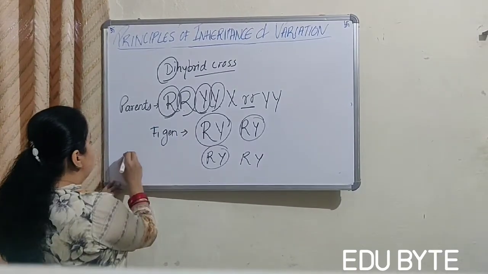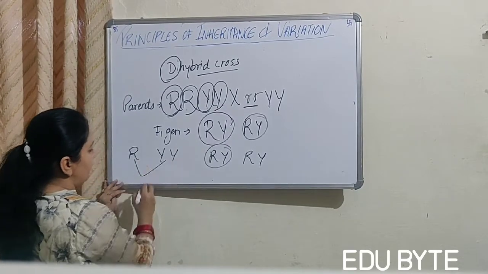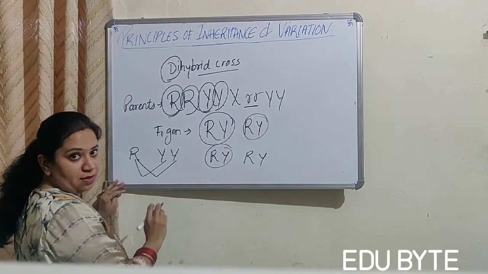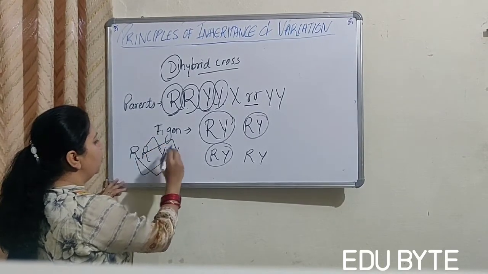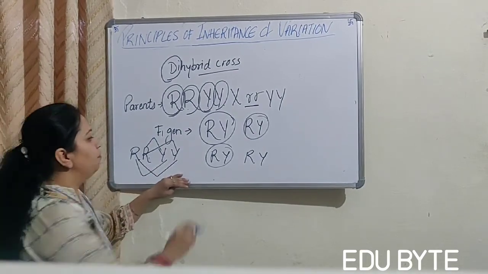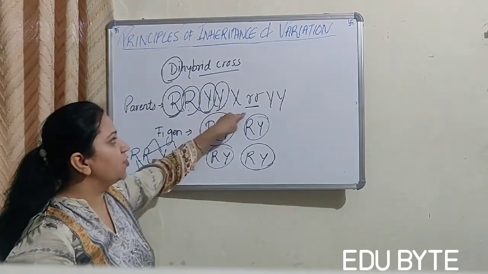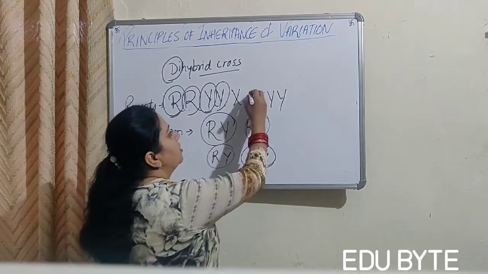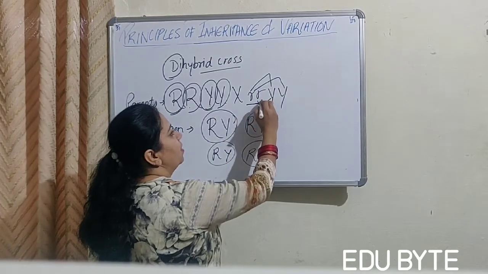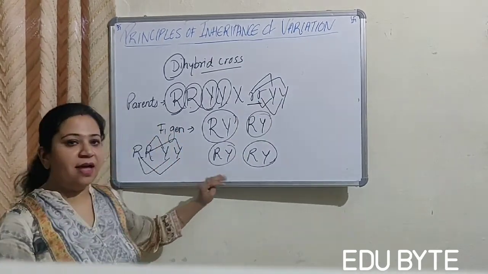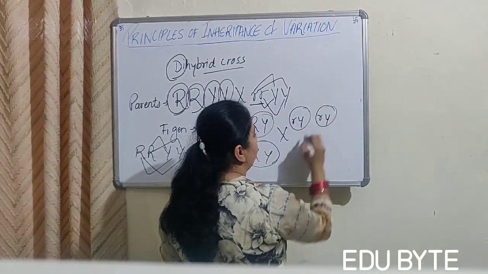So according to this, there are 4 types of gametes in the dominant case. Now if I talk about the recessive case, it can link with this and also this, and it can link with this and also this. So again we have 4 types of gametes in the recessive case.